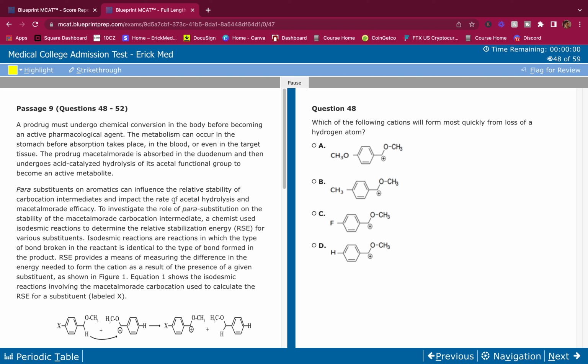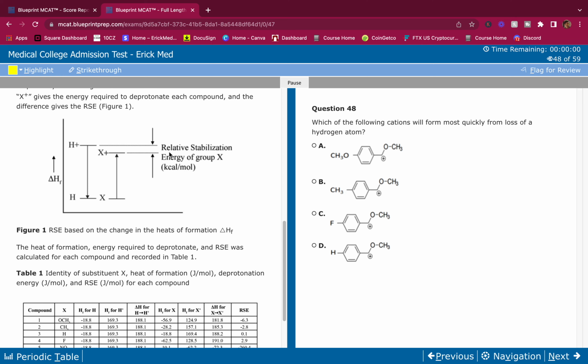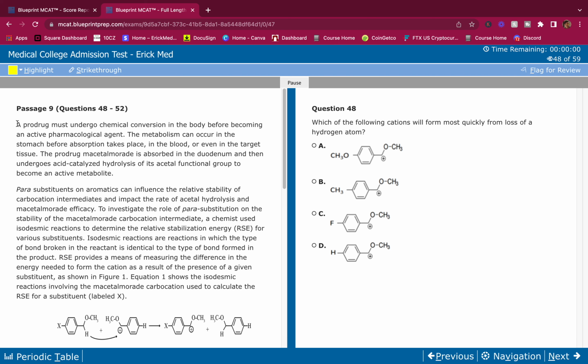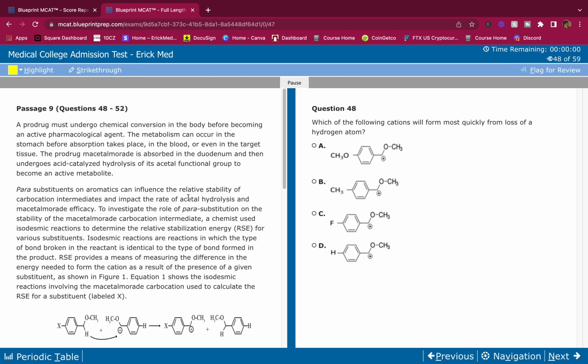All right, here we got a CP passage. What is this? Got some organic chem, some gen chem we're looking at, all right? And yeah, guys, I'm gonna show you exactly how to pick the best answer choice, how to highlight, how to read the passage, basically how to get more questions right on your MCAT. That's what I'm going to show you how to do in this video.